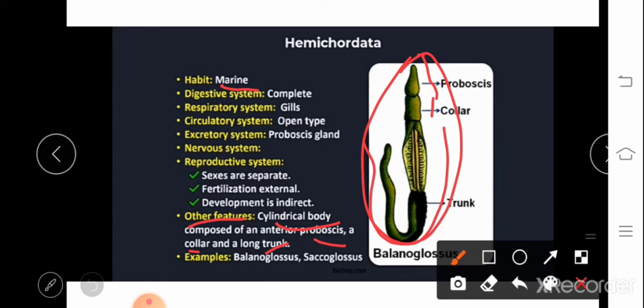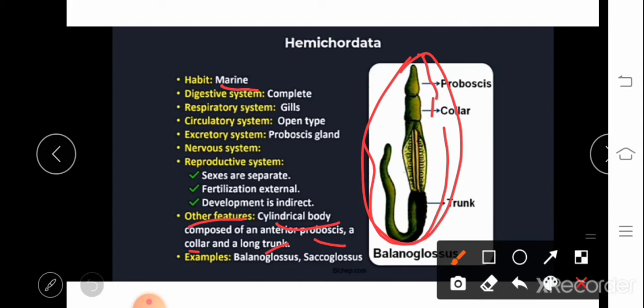Okay. Next is about appendages. Here there are no appendages for the animals which come under phylum Hemichordata. Why? Because locomotion is not required since they are burrowing animals, right? In phylum Annelida, they had parapodia for locomotion. In Arthropoda, they had jointed appendages. And in Mollusca, they had a foot, you remember? And in the previous phylum, Echinodermata, we studied tube feet, which help in locomotion, right? So here there is no such organ for locomotion.